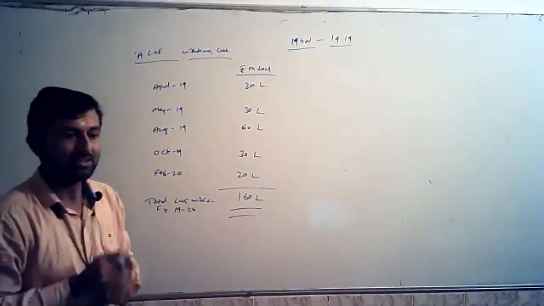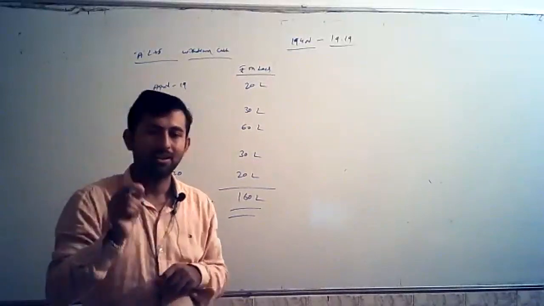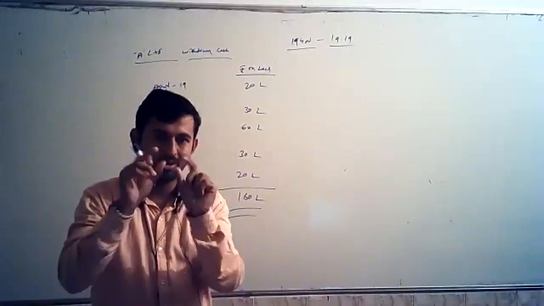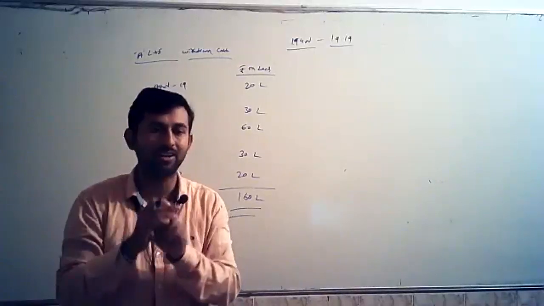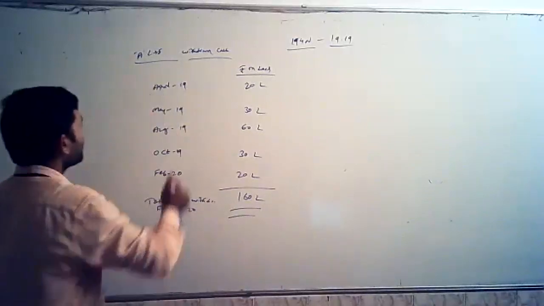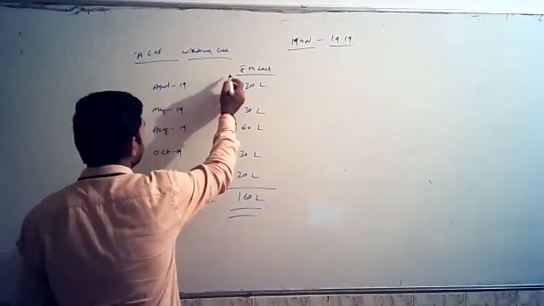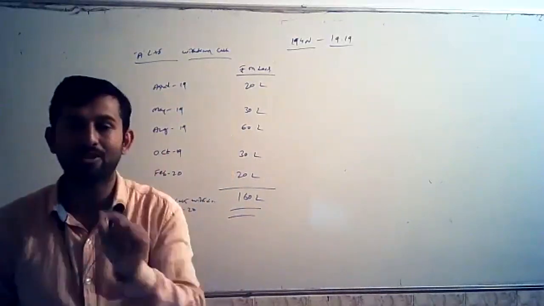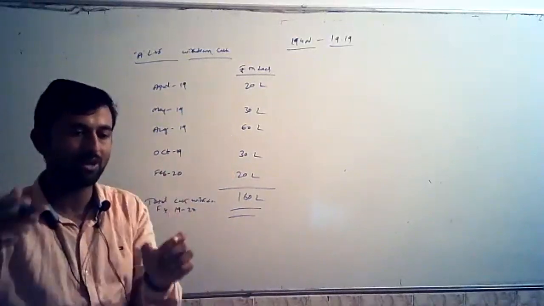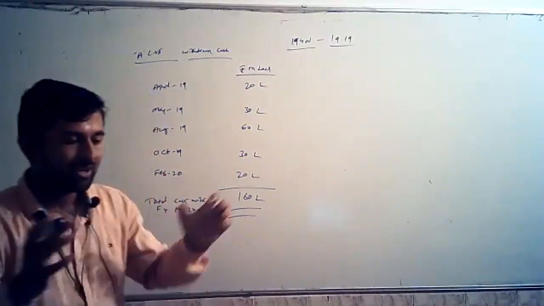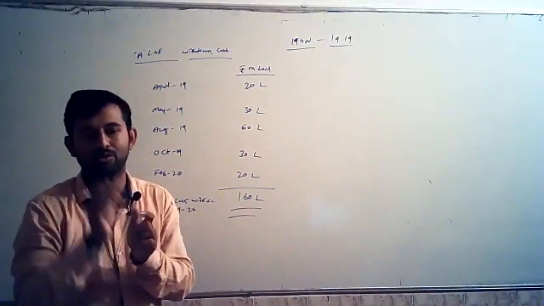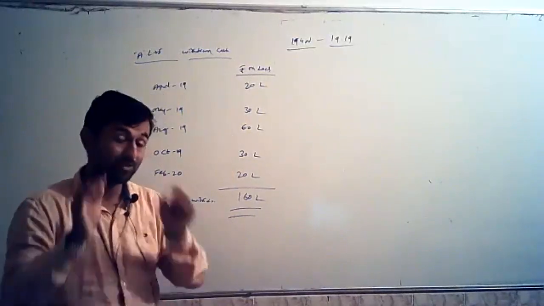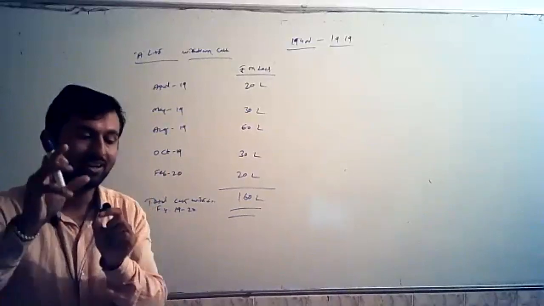What is the clarification? See, in order to examine whether the 100 lakh limit, the 1 crore rupee threshold limit, is exceeding or not, in order to compute that limit, you have to take into consideration the cash withdrawn from the beginning of the financial year, that means April 2019, till the end of the financial year, March 31st 2020. You need to take that aggregate amount to see whether the 100 lakh limit is exceeding or not. That is only for the purpose of calculating the threshold limit.